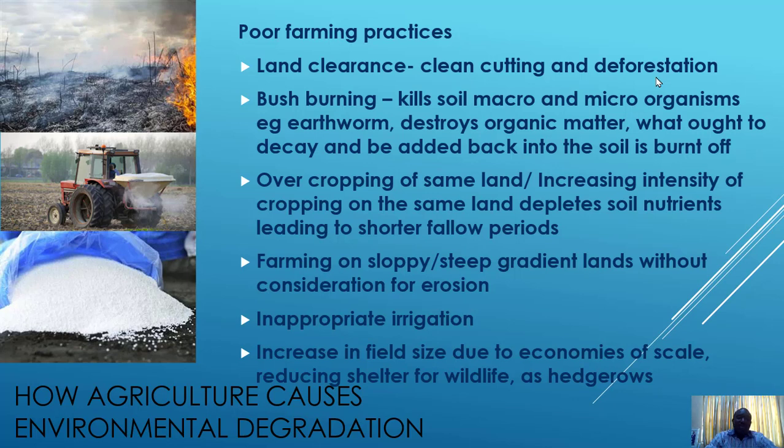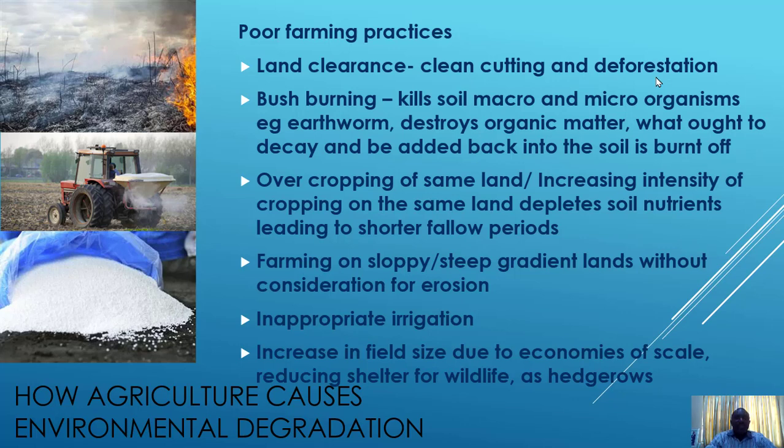It's like when you have a woman that is giving birth almost every year. You know what can happen to that kind of woman? She is going to be frail. So therefore, the same thing happens to the soil. When you overcrop it, you don't give it time to rest and to recover the lost nutrients naturally, or even if you add some artificial materials to improve it, definitely there will be depletion of some nutrients, and then there will be a problem of productivity.